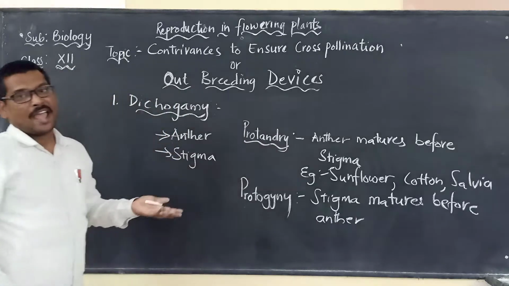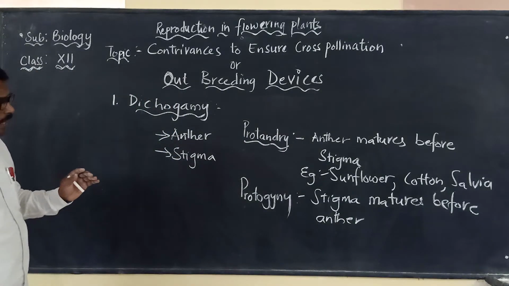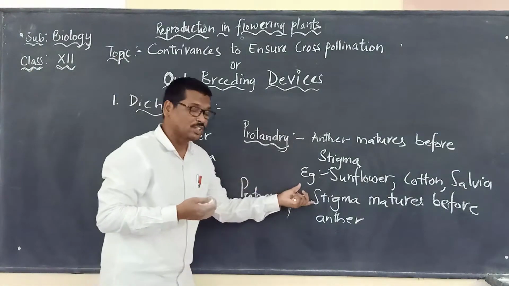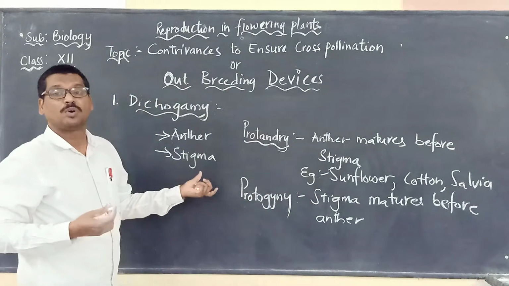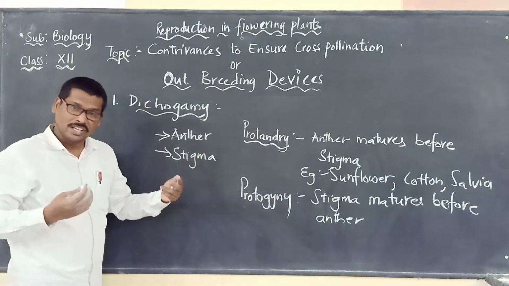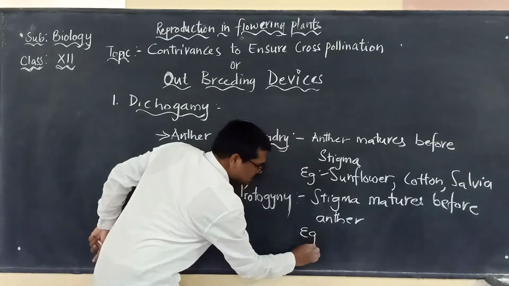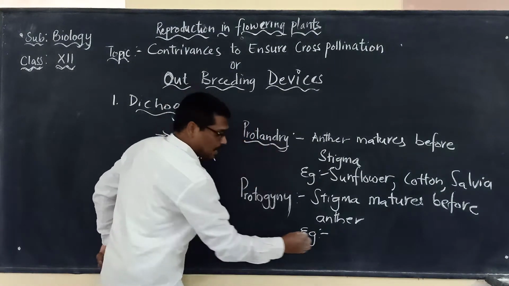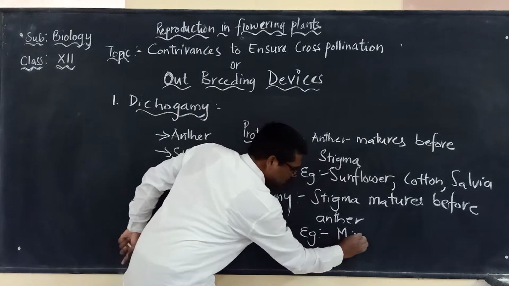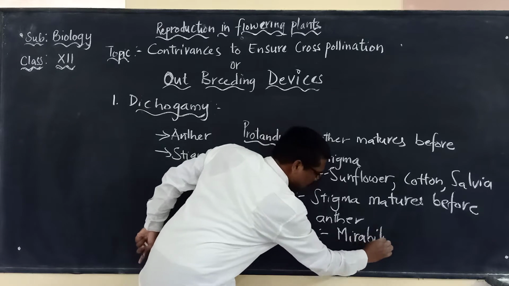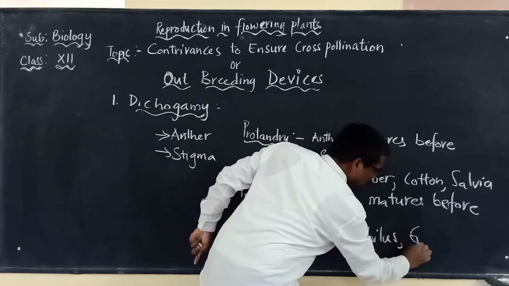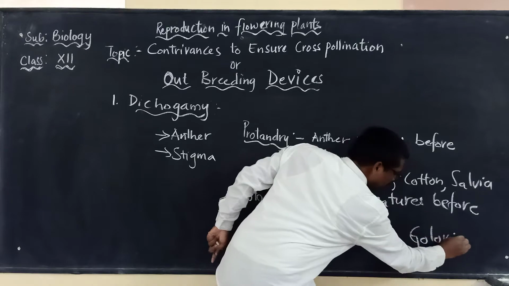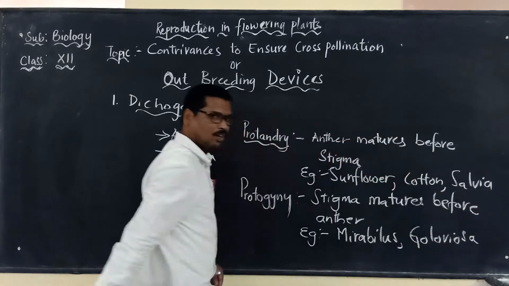So when the stigma is maturing first, the word we use is protogeny. Here also there are some examples, a very common one is mirabilis, and another one is gloriosa.